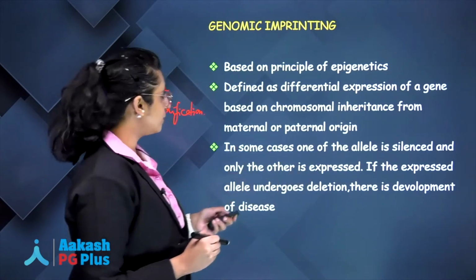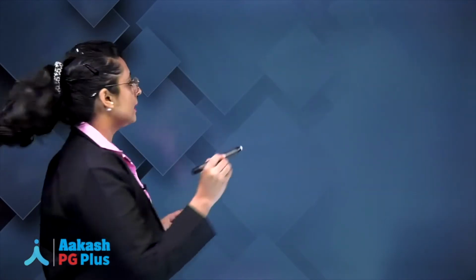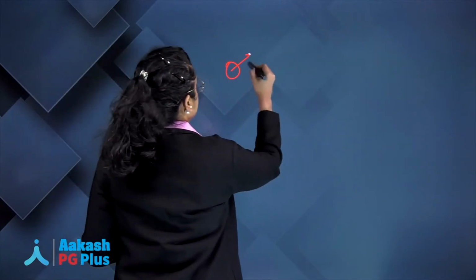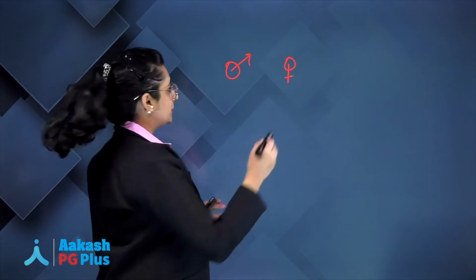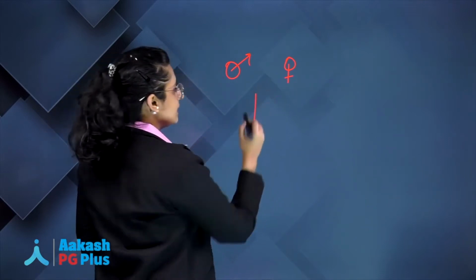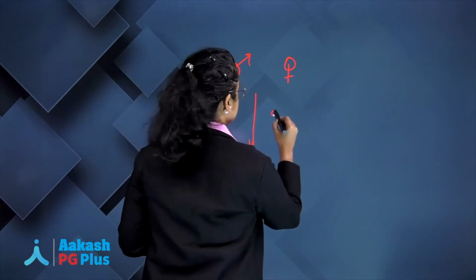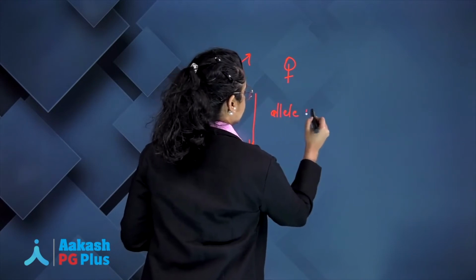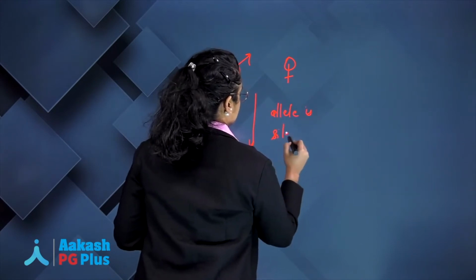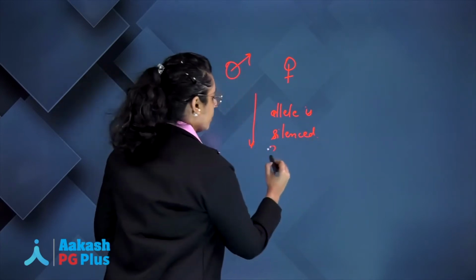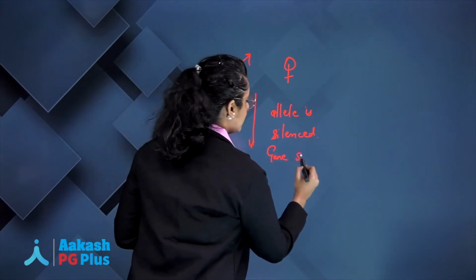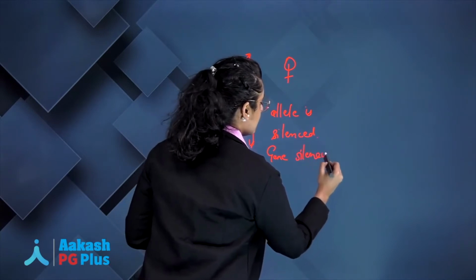Do not be scared of this sentence. It simply means that usually there are two alleles. One comes from father and one comes from mother. Now suppose one of the allele is silenced through gene modification. What are the two methods of gene silencing we have already discussed in our previous class?